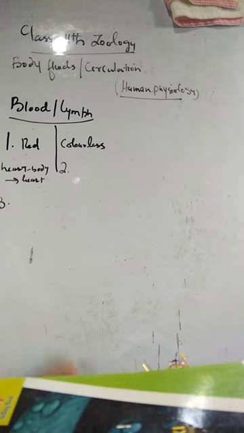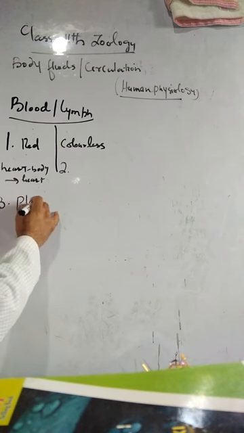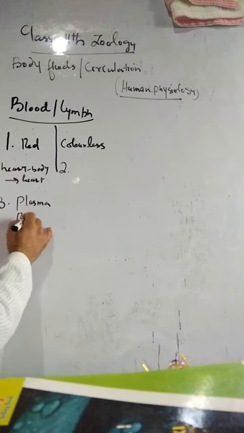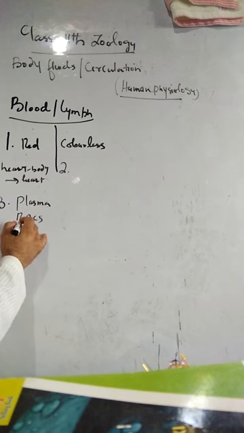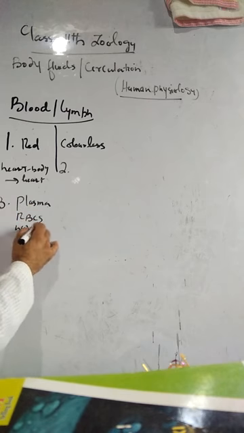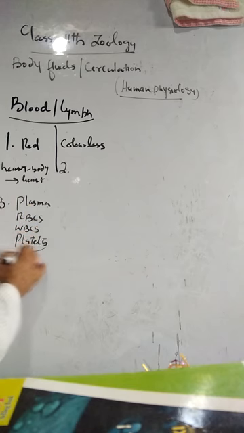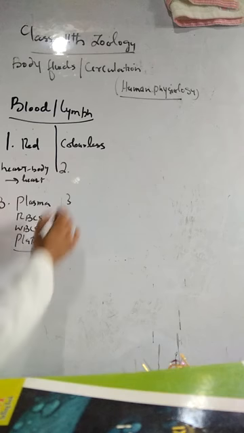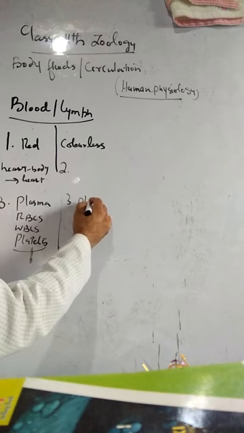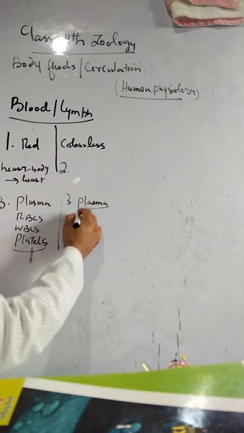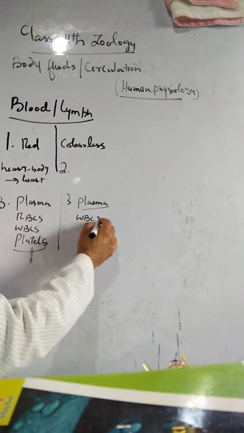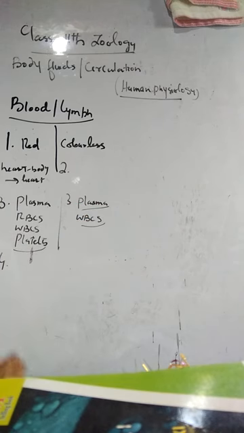Blood contains plasma. Blood contains RBCs, WBCs, and platelets. So far as its composition is concerned. But so far as the composition of the lymph is concerned, it consists of plasma and leukocytes only. There are only plasma and WBCs, what we call leukocytes. There are no RBCs and no platelets in the lymph.